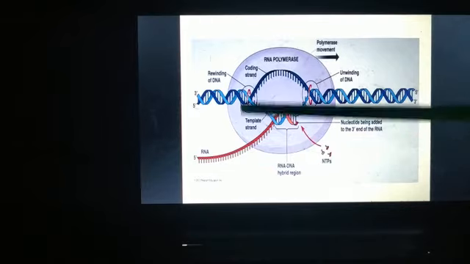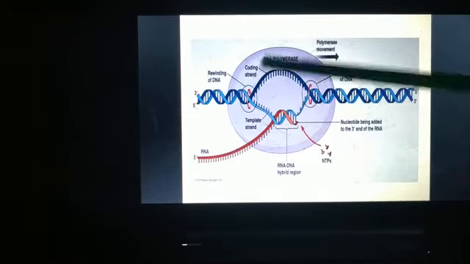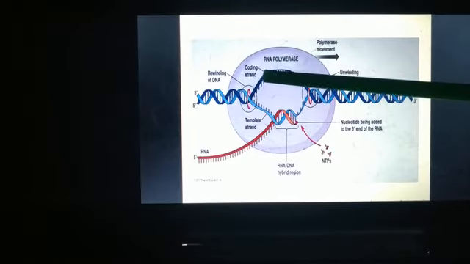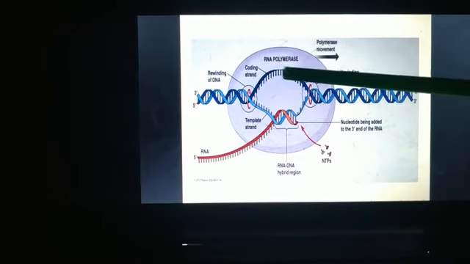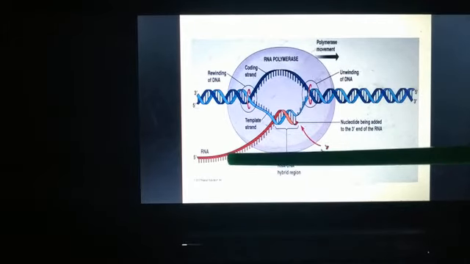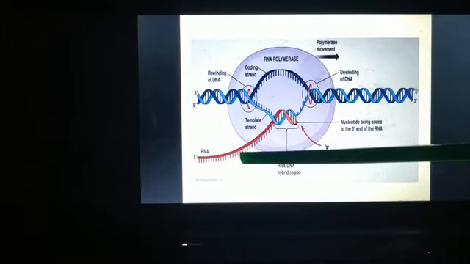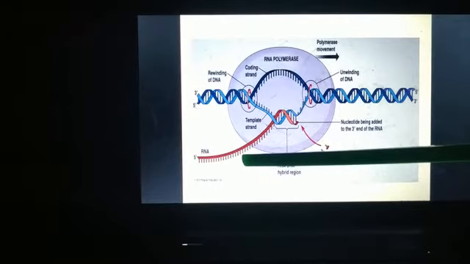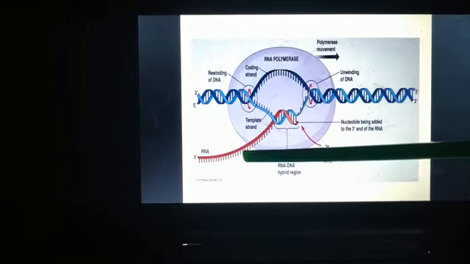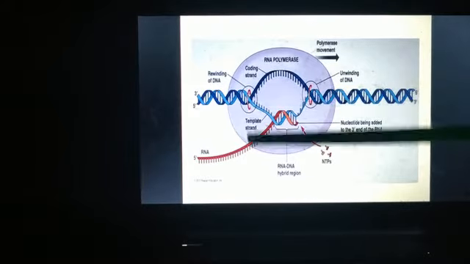So this RNA and this coding strand will be similar, right? The sequence will be similar, but in the coding strand, since this is DNA, we have thymine, we have T there. And in RNA, instead of thymine, we will have uracil. Only that difference. Otherwise, these two strands are similar.